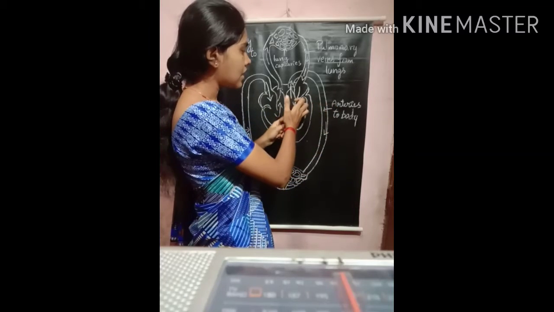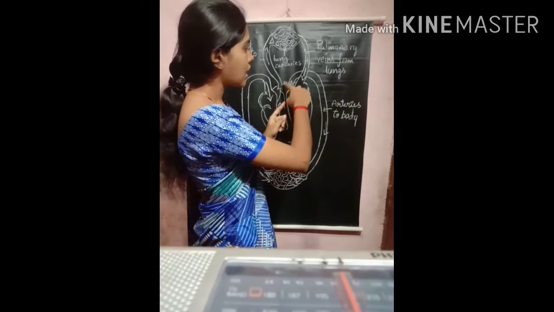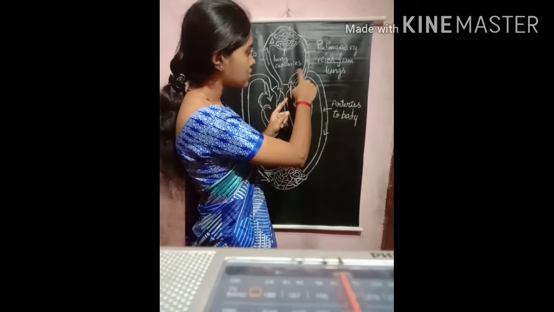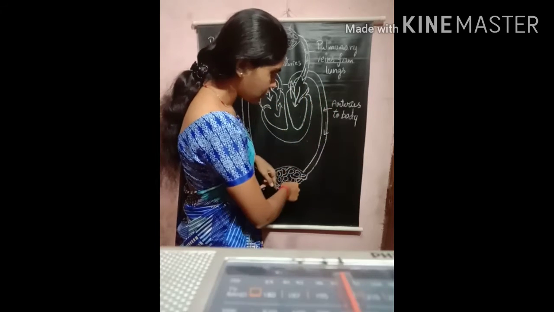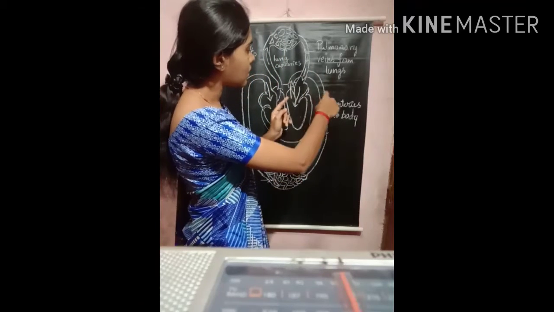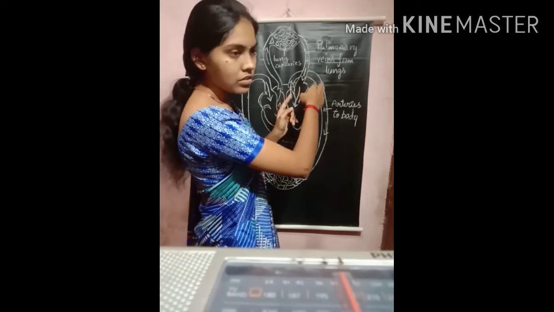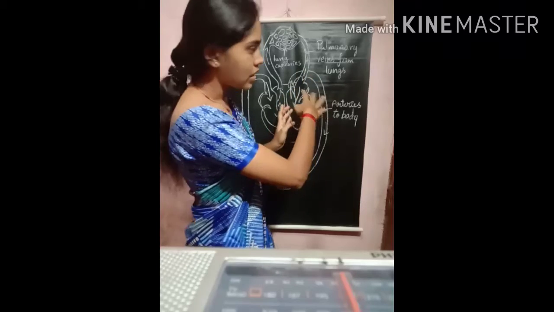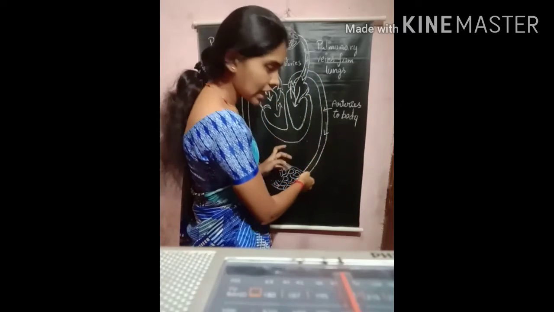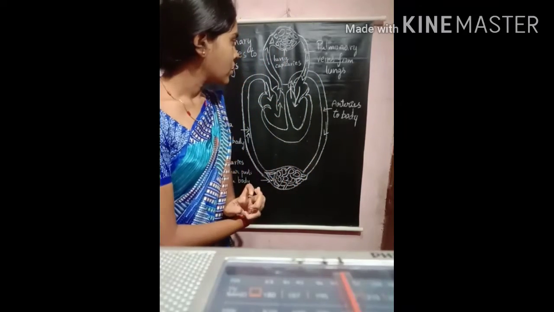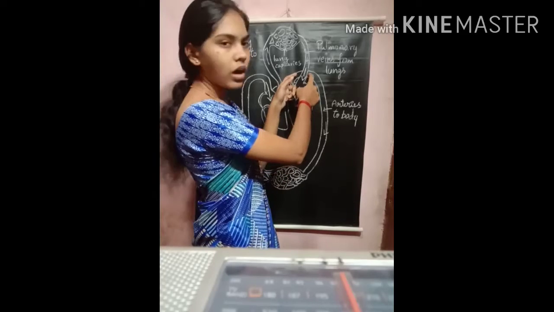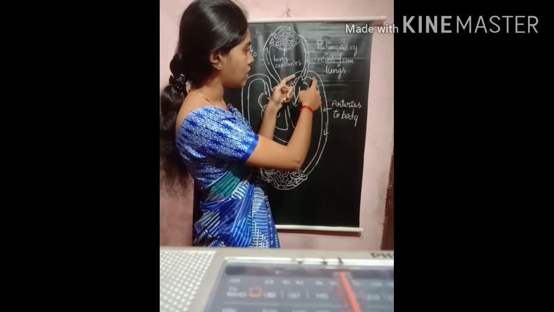The role of these arteries is to transport all the oxygen rich blood to all parts of the body. Through the arteries the oxygen rich blood will be supplied to all parts of the body. So they have thick wall vessels. They have the thick wall.